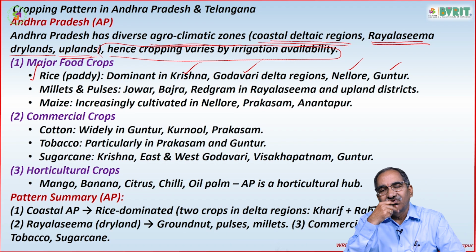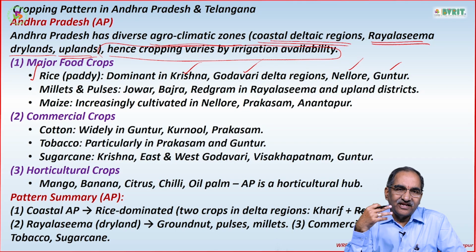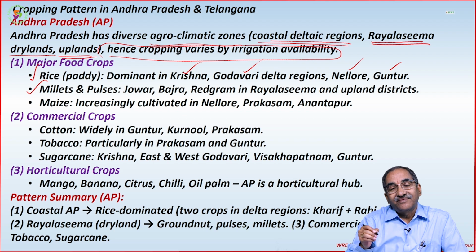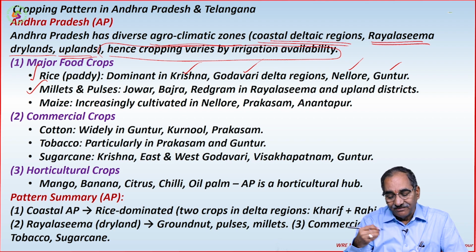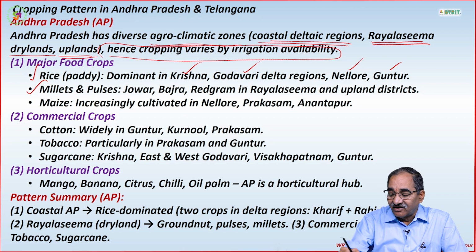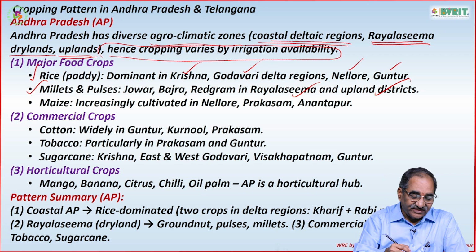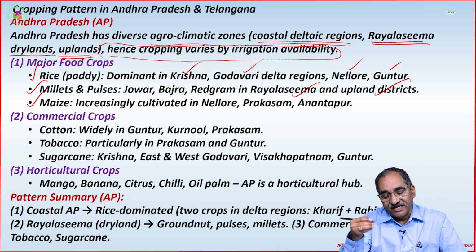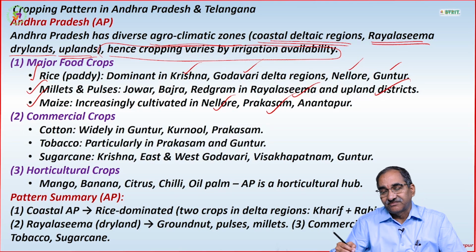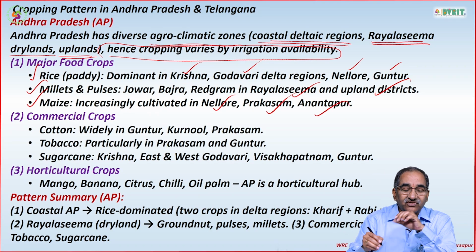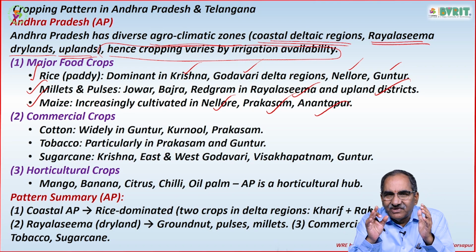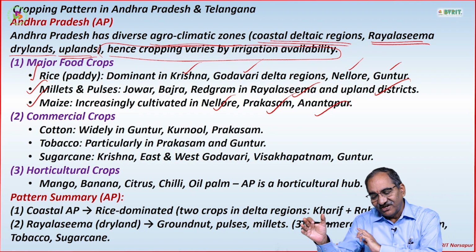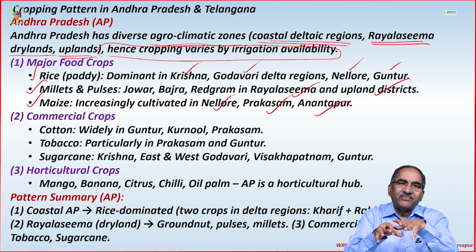So these are the four districts where generally paddy is more. Then millets and pulses, that means jowar, bajra, red gram in Rayalaseema and upland districts actually. Then maize. Maize is increasingly cultivated in Nellore and Prakasam district, Anantapur districts. So depending upon the water availability, depending upon the climate, depending upon the soil fertility, the type of crops have